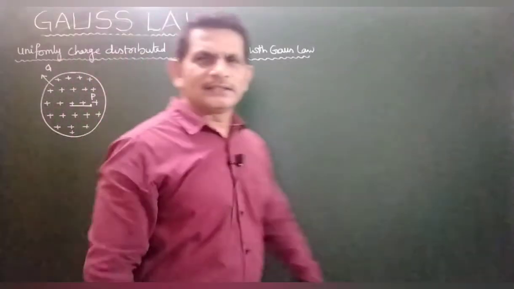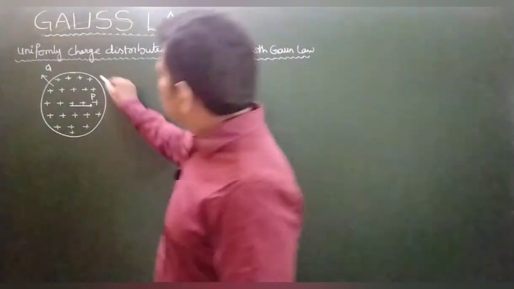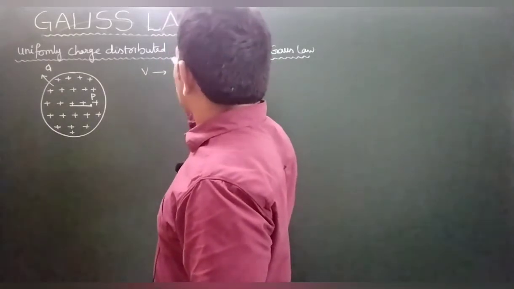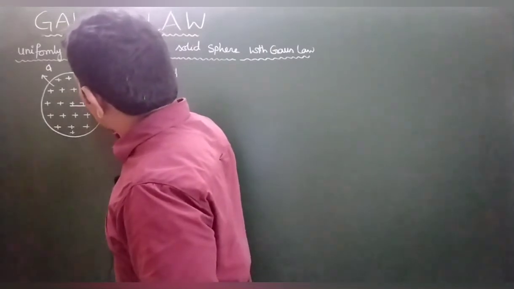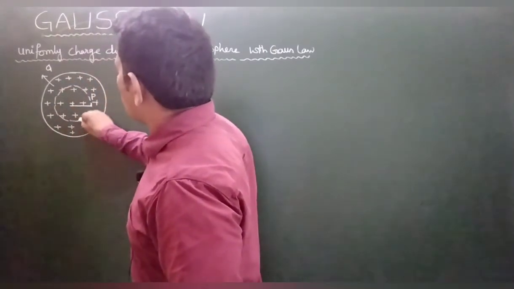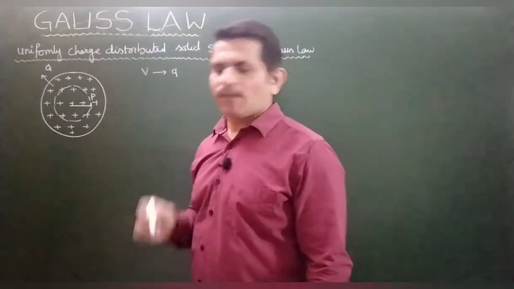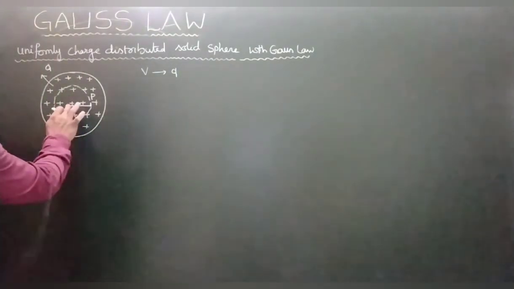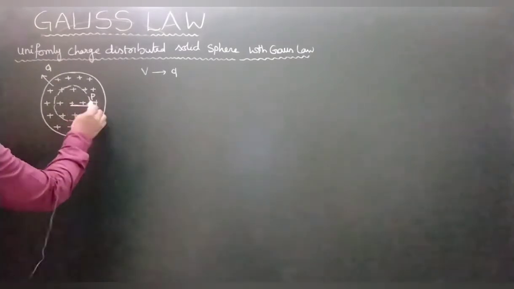I want to find the electric field at the point P. So throughout the volume, the charge is Q. Suppose you draw one Gaussian surface. How to draw the Gaussian surface? If you have a doubt, don't get tension, I will tell you. So simple, from the center to this point you take the distance.